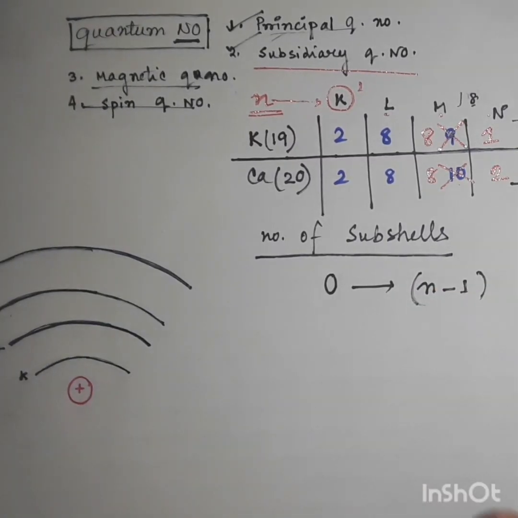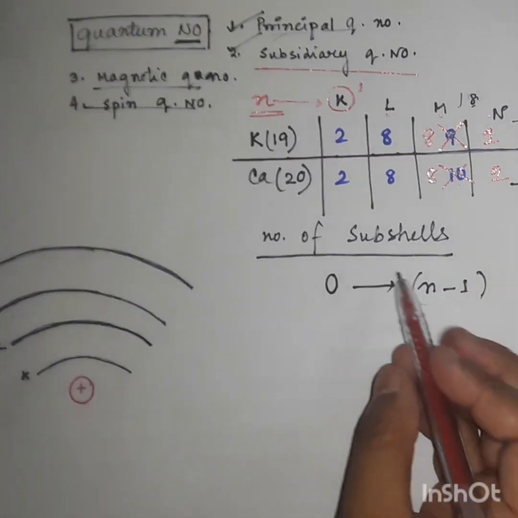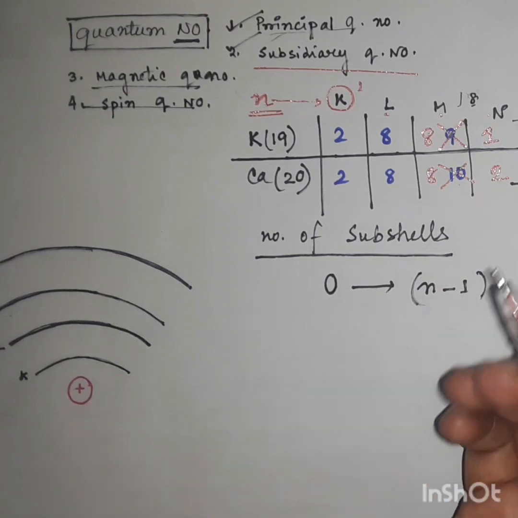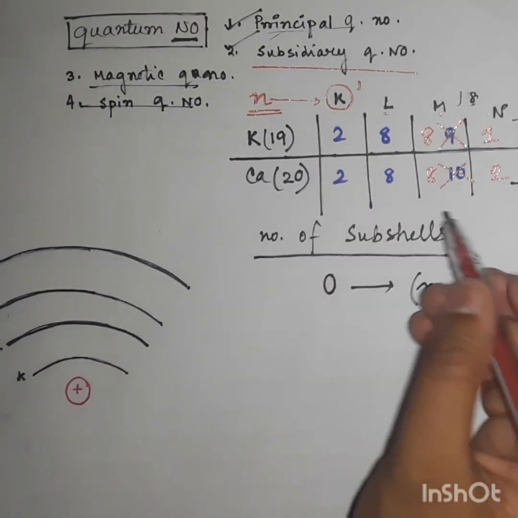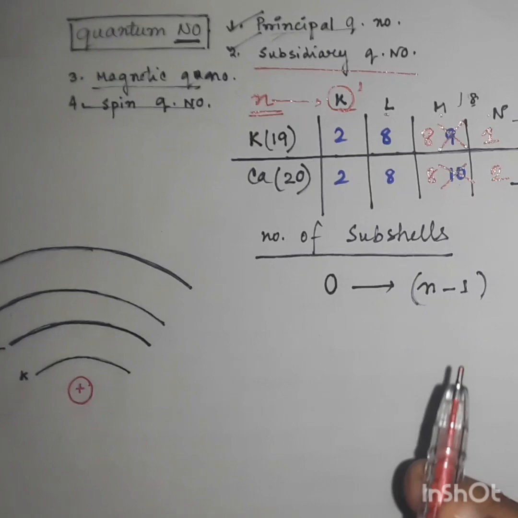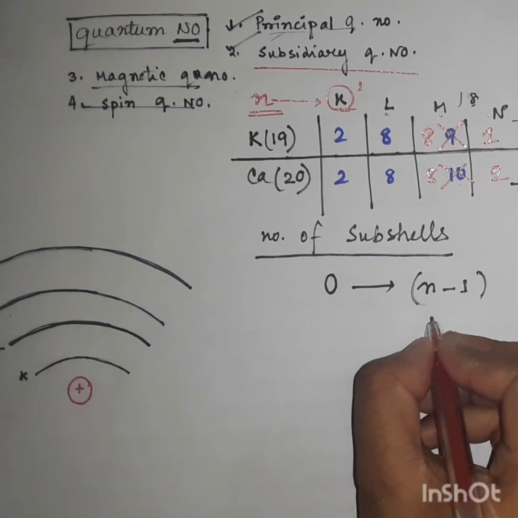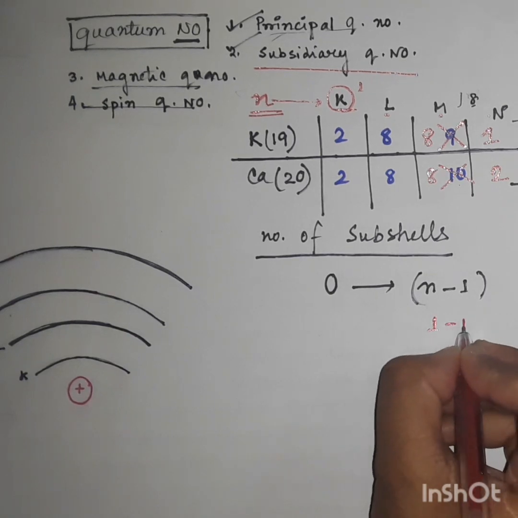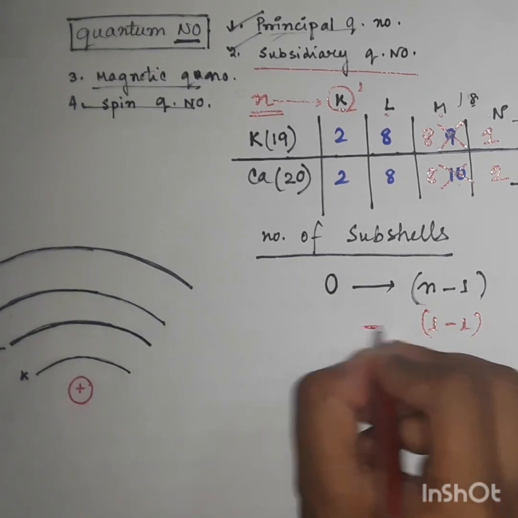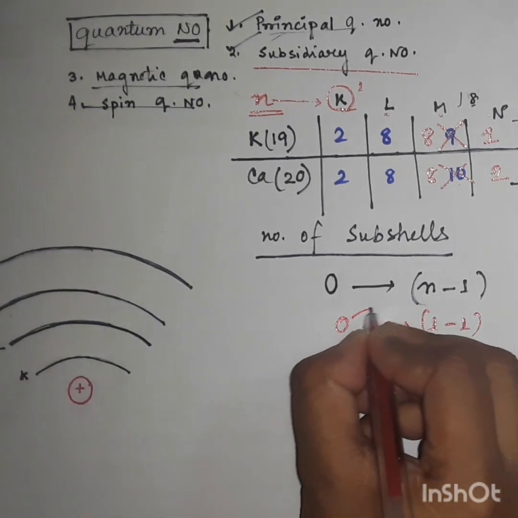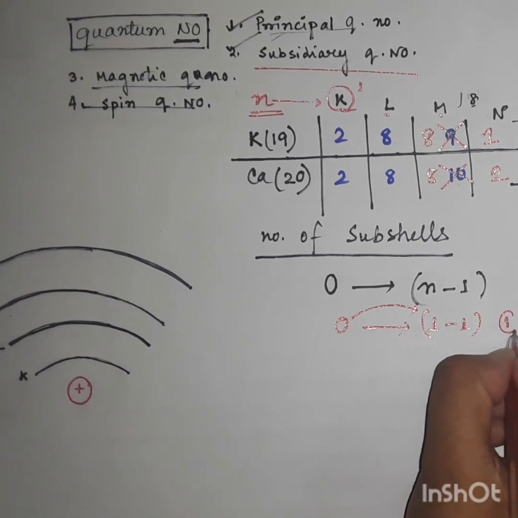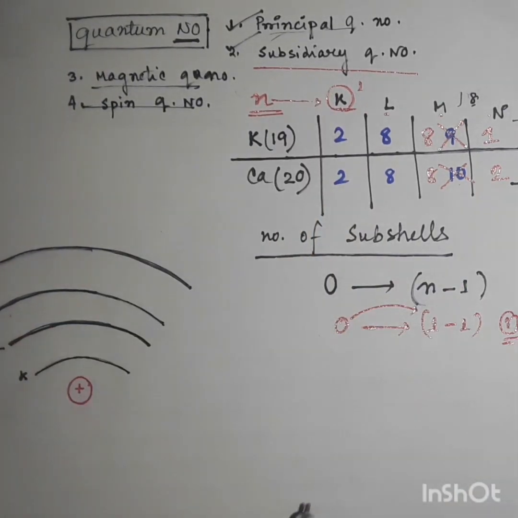What does it designate? It designates the subshell number. How? Let us assume for the K shell, n is equal to 1. That means n minus 1 is 1 minus 1, which equals 0. 0 to 0 means only one subshell is present for the K orbit.